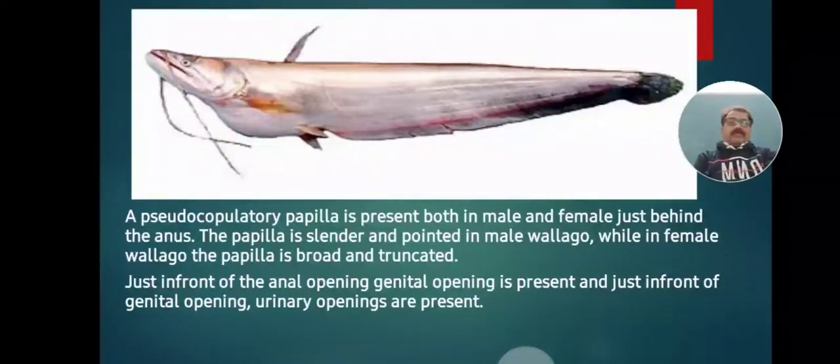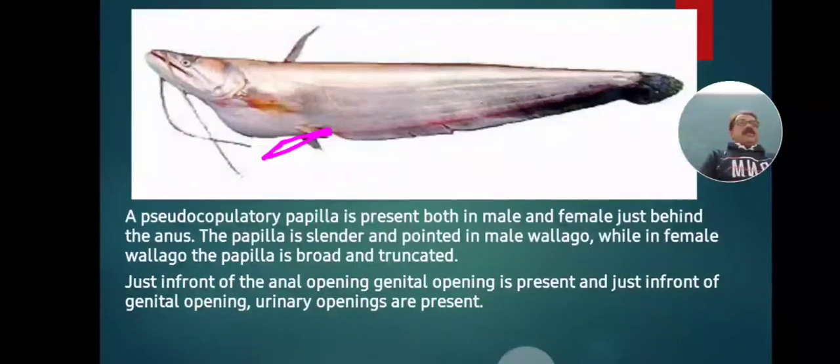Then a pseudocopulatory papilla is present both in male and female just behind the anus. The papilla is present just behind the anus area. The papilla is broad and truncated. Such a type, broad and truncated, is present in female Valiaguatu. The female Valiaguatu papilla is broad and truncated, whereas in male Valiaguatu the papilla is pointed and slender.